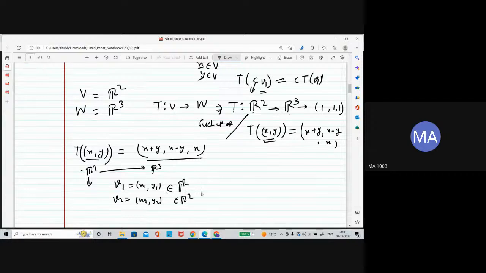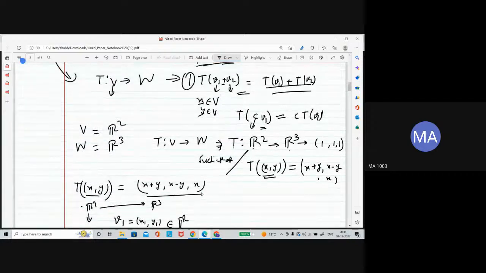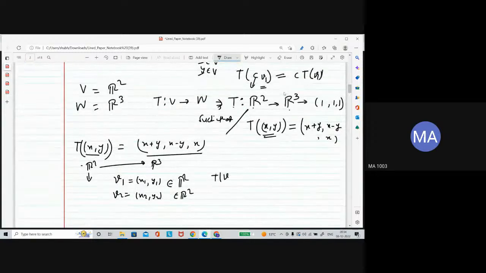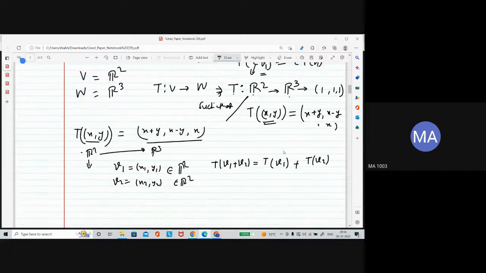Okay, from the domain I am taking, the first condition says it should be like this. That means T of v1 plus v2 is equal to T of v1 plus T of v2. So this condition should be satisfied.